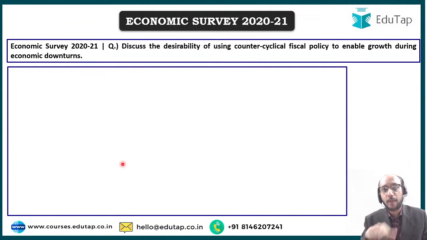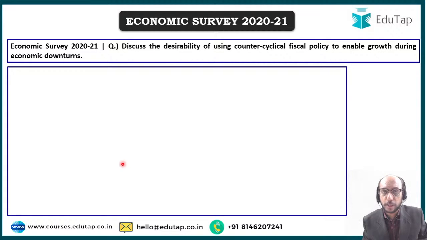Now, another question that I would like to discuss with you, which has been inspired from what has been presented in the economic survey, is this. Discuss the desirability of using counter-cyclical fiscal policy to enable growth during economic downturns. So you should know the meaning of counter-cyclical fiscal policy, and whether this kind of fiscal policy is desirable to use, whether this policy should be used to enable growth during economic downturns. That is the question that is being asked.